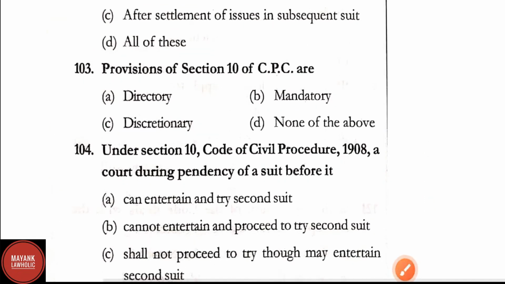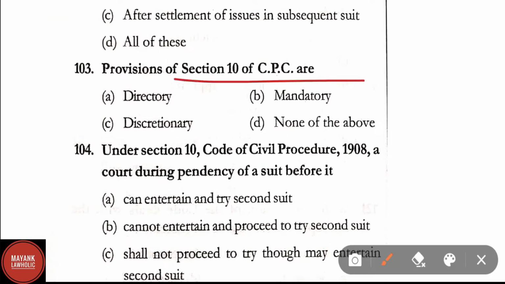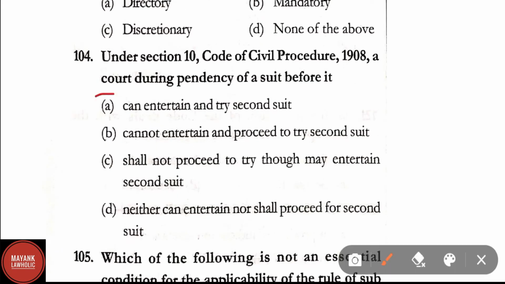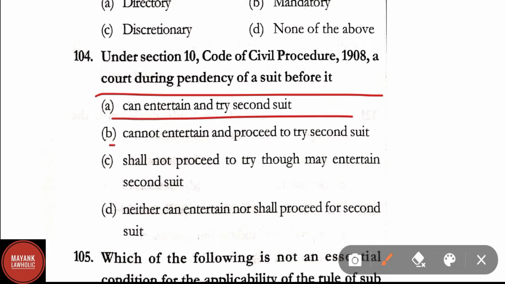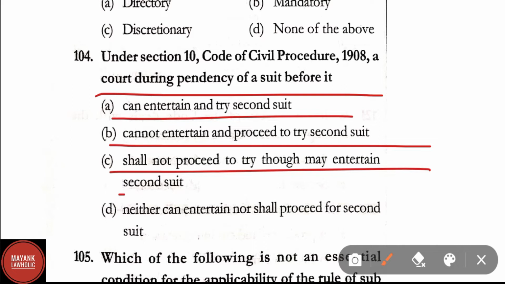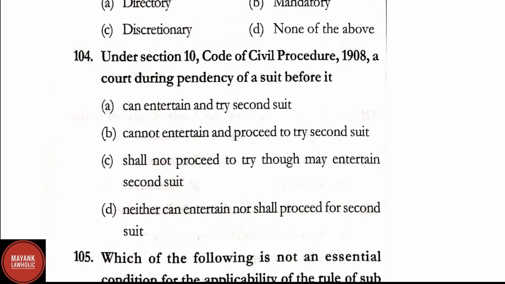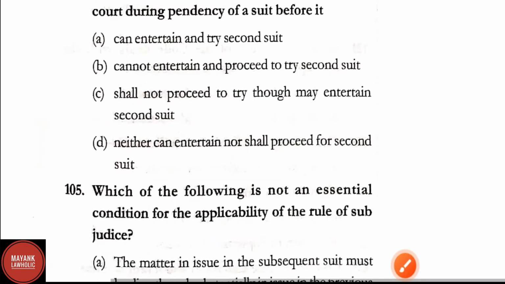Question number 103. Provisions of section 10 of CPC are, correct answer is option B, that is mandatory. Question number 104. Under section 10 of CPC, a court during pendency of a suit before it, option A, can entertain and try second suit. Option B, cannot entertain and proceed to try second suit. Option C, shall not proceed to try though may entertain second suit. Option D, neither can entertain nor shall proceed for second suit. Here correct answer is option C, that is shall not proceed to try though may entertain second suit.